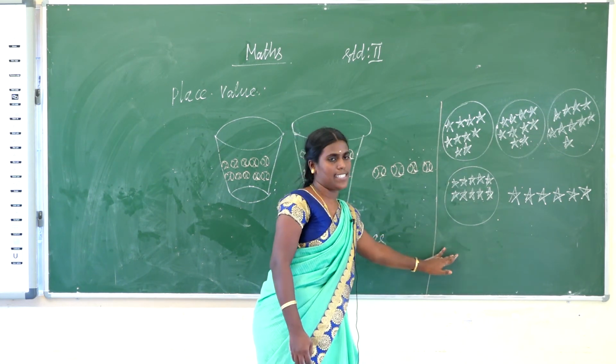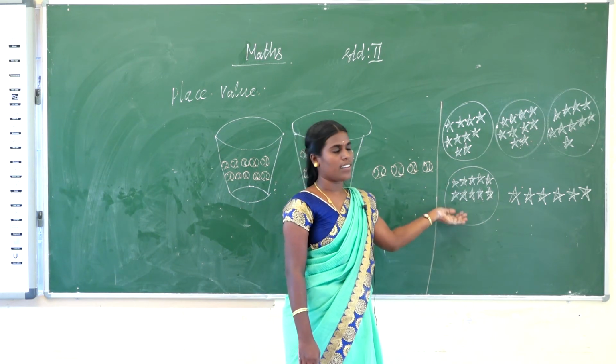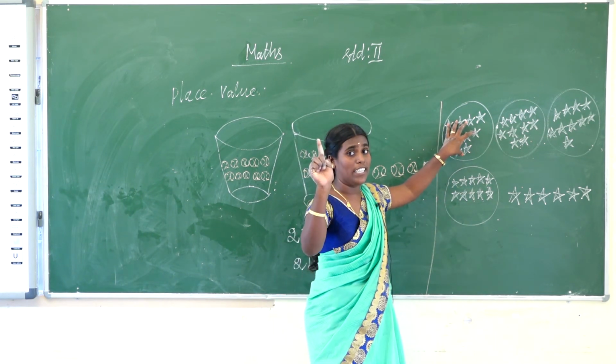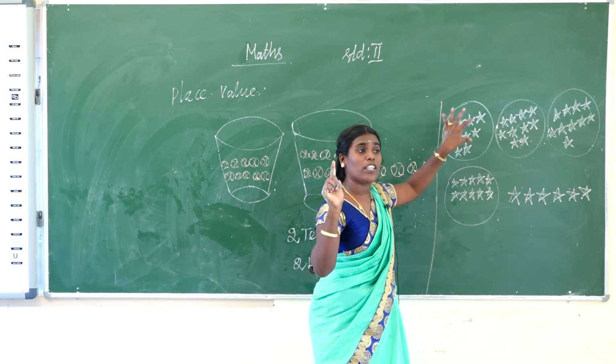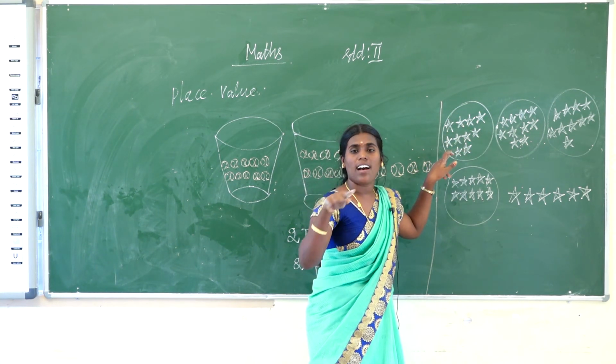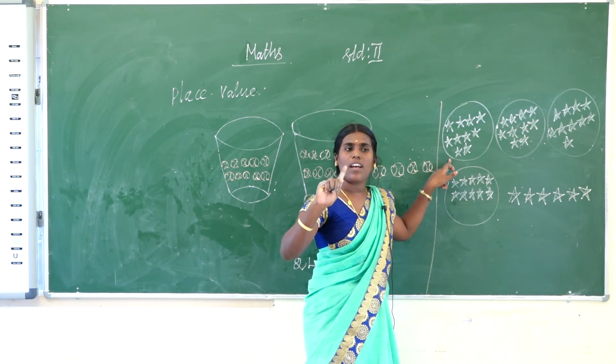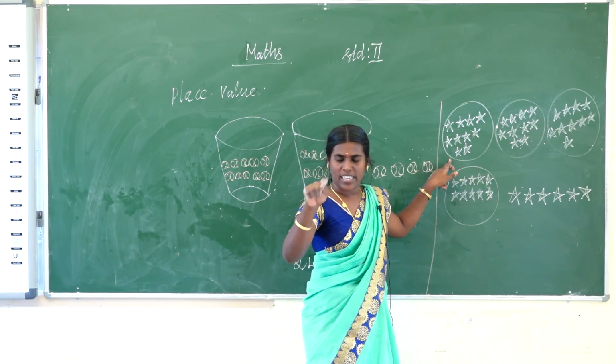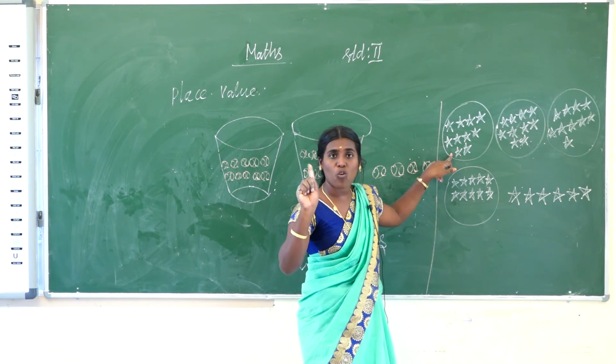How many tens are there? So one circle is equal to 1 ten. One circle is equal to 1 ten. Here, how many stars are there? 10 stars are there. So 10 is the 1. Whatever, 10 stars only are there. So that is equal to 1 ten.